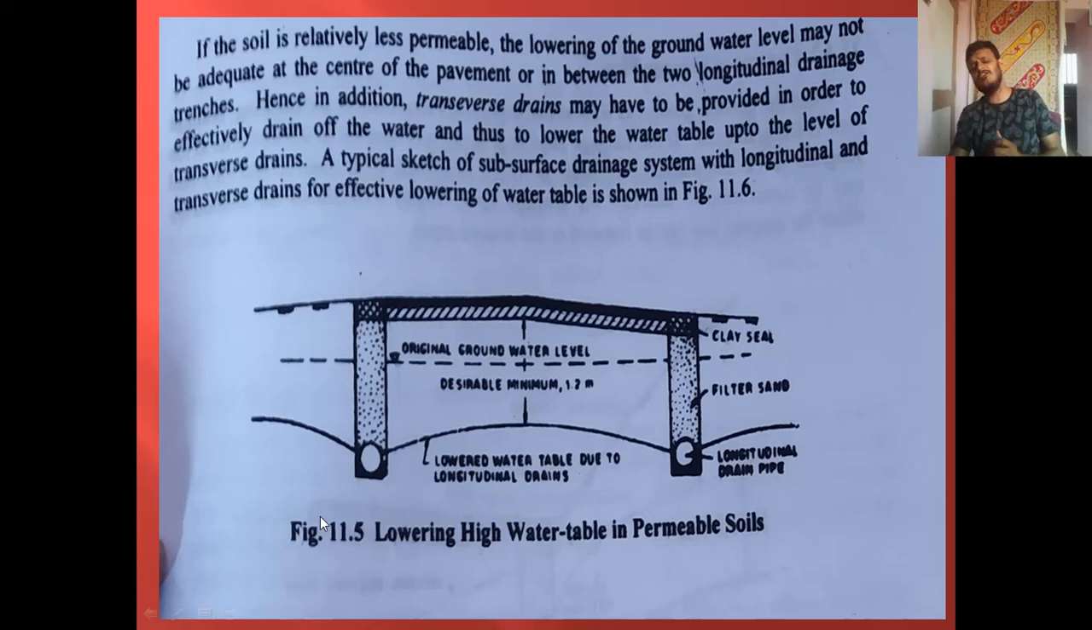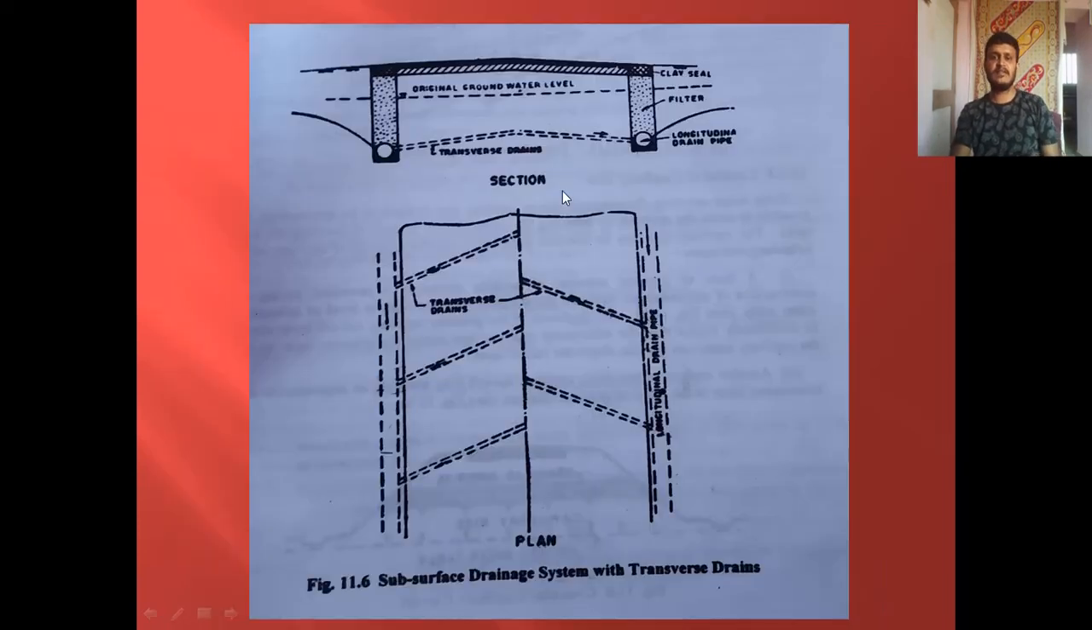This is in case of permeable soils. If the soil is relatively less permeable, the lowering of groundwater level may not be adequate at the center of the pavement or in between two longitudinal drainage trenches. Hence, in addition, transverse drains may have to be provided in order to effectively drain off the water and thus lower the water table up to the level of transverse drains. So that we shall see in the next slide.